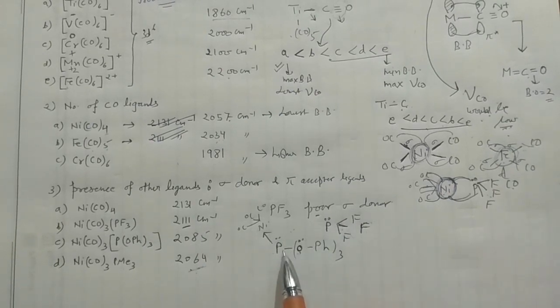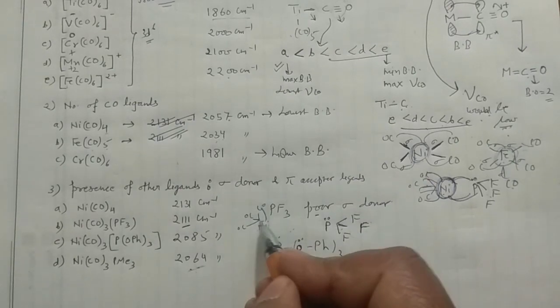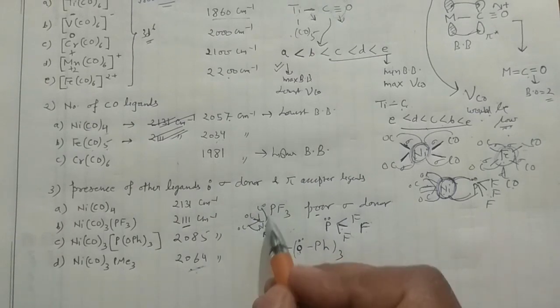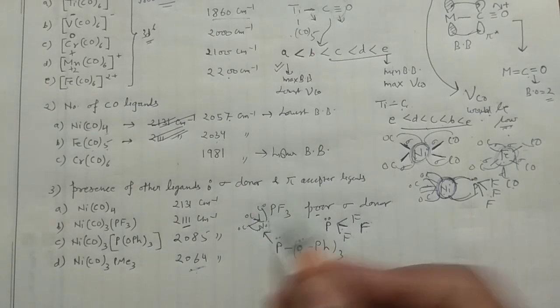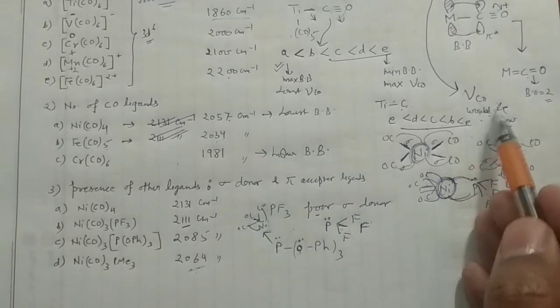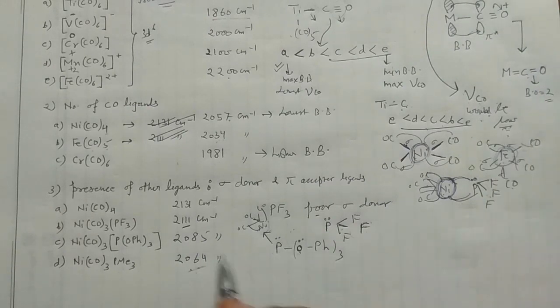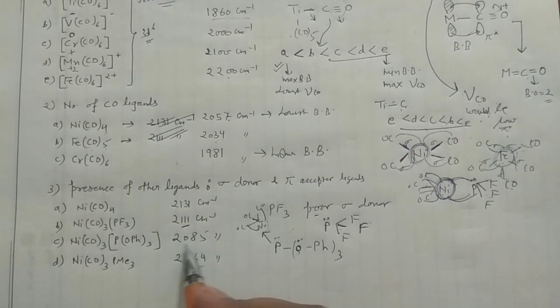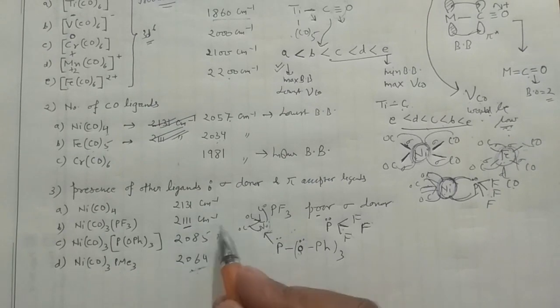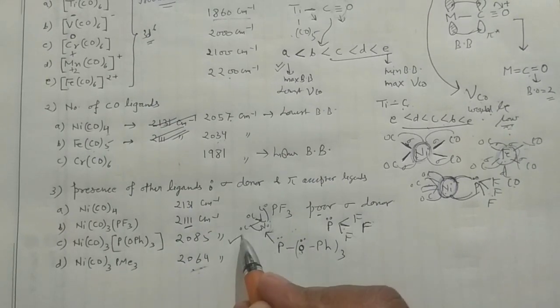That means when it is donating more easily, the electron density is high. When electron density is high, further it will form the back bonding. That means the back bonding would be high. And when the back bonding would be high, then the carbonyl stretching frequency would be low, and it is reflecting here. It is going from 2111 centimeter inverse to 2085.